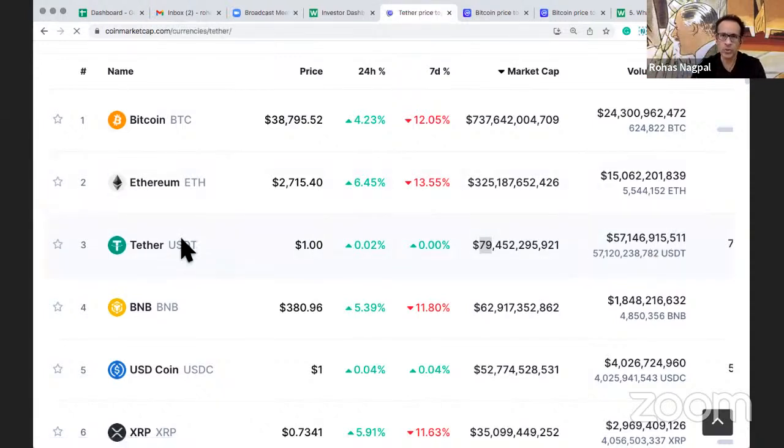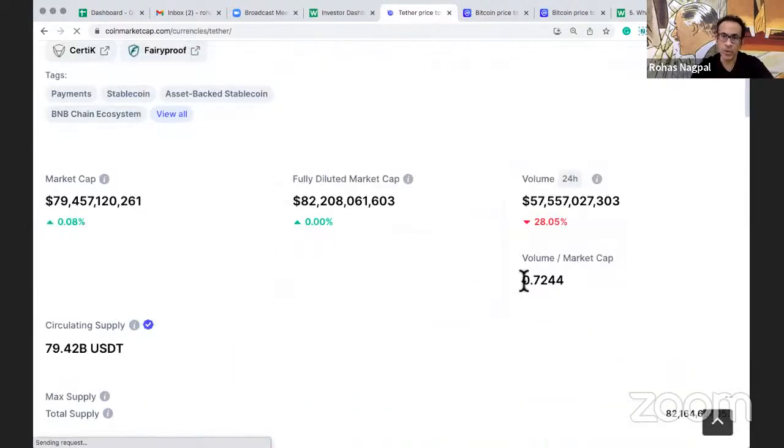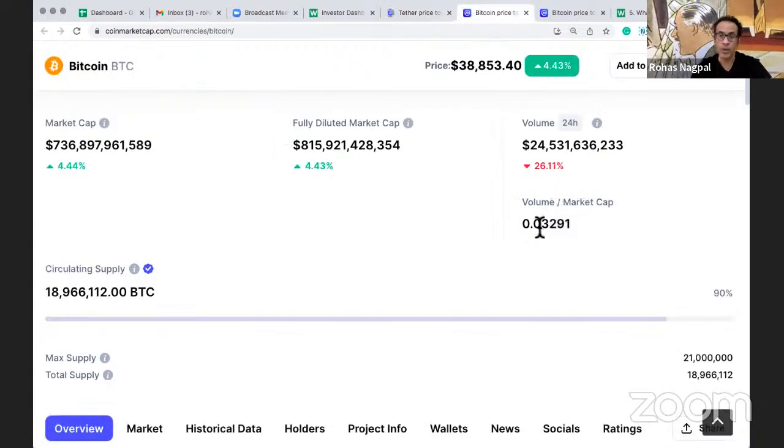Let me just show it to you. So we can see it is 0.7, and sometimes it goes above 1 also. So 0.7 is the ratio, whereas in case of Bitcoin, it is only 0.03. Small number of Bitcoins actually changing hands.